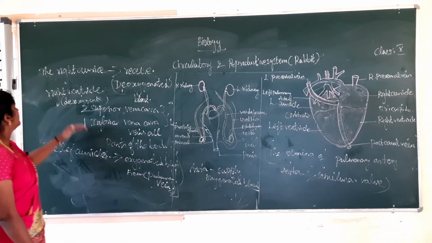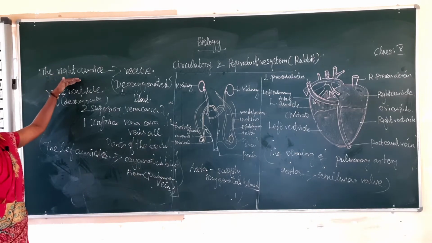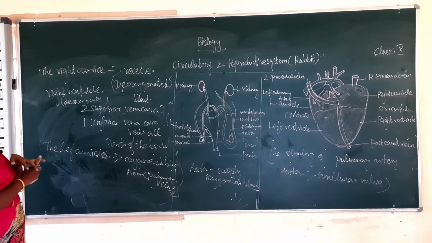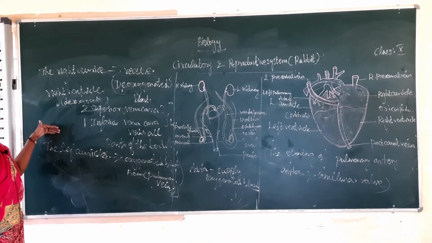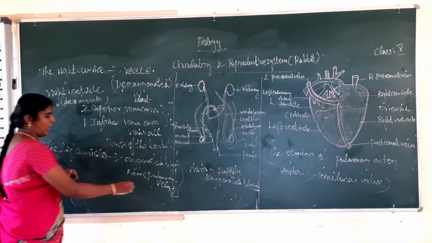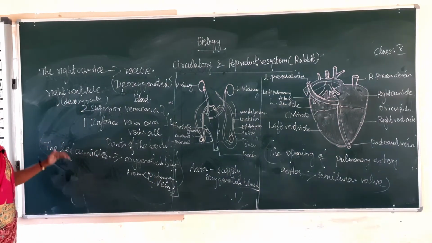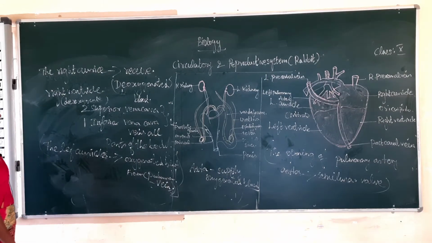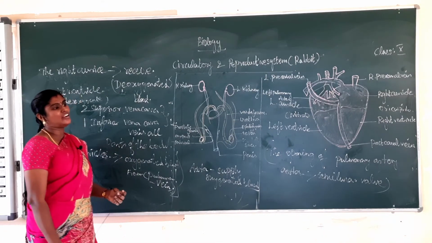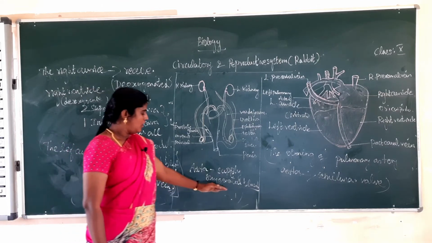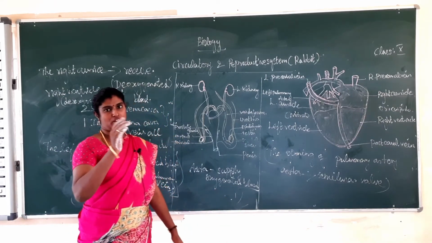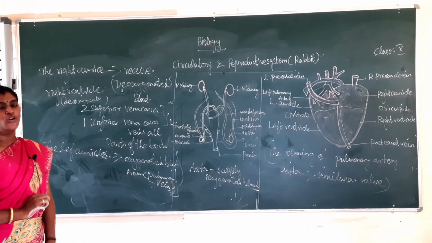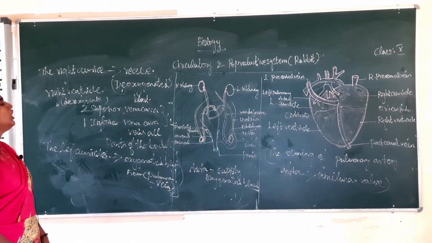The next one, the right auricle receives the deoxygenated blood from the veins, that is the superior vena cava and inferior vena cava. Next, the left auricle receives the oxygenated blood from the lungs through the pulmonary vein. The right ventricle sends the deoxygenated blood to the lungs for purification. The aorta supplies the oxygenated blood to all parts of the body. Okay, do you understand the circulatory system of rabbit? Shall we pass on to the next one?